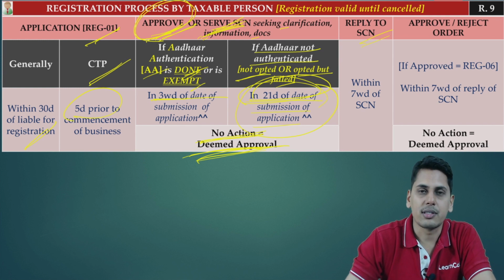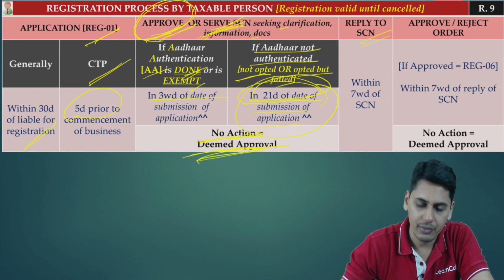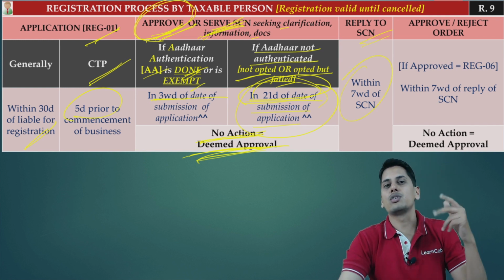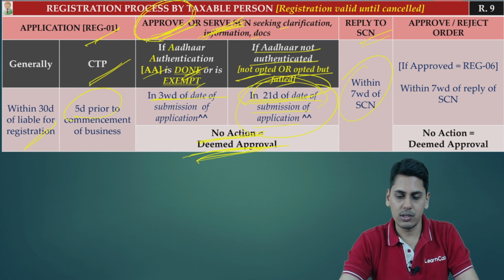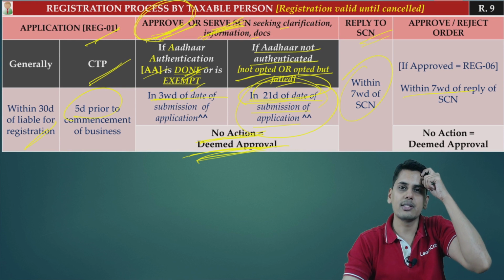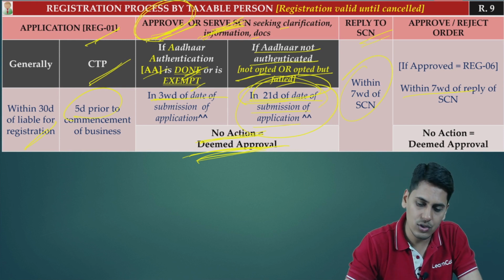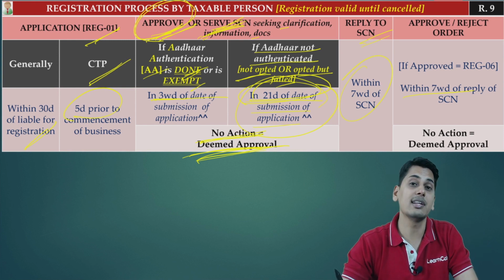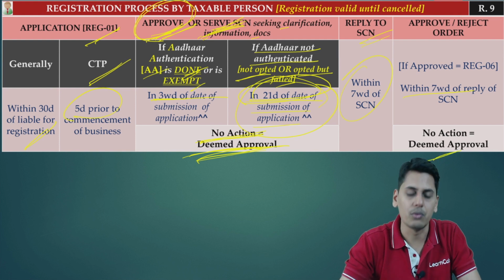Reply to show cause notice. So now the show cause notice is given. The applicant has to reply within a period of 7 working days of the show cause notice. After the reply comes, the officer has to react within 7 working days of the reply to the show cause notice. Either he has to approve it or he has to reject it. If he doesn't take any action, it is deemed approval.